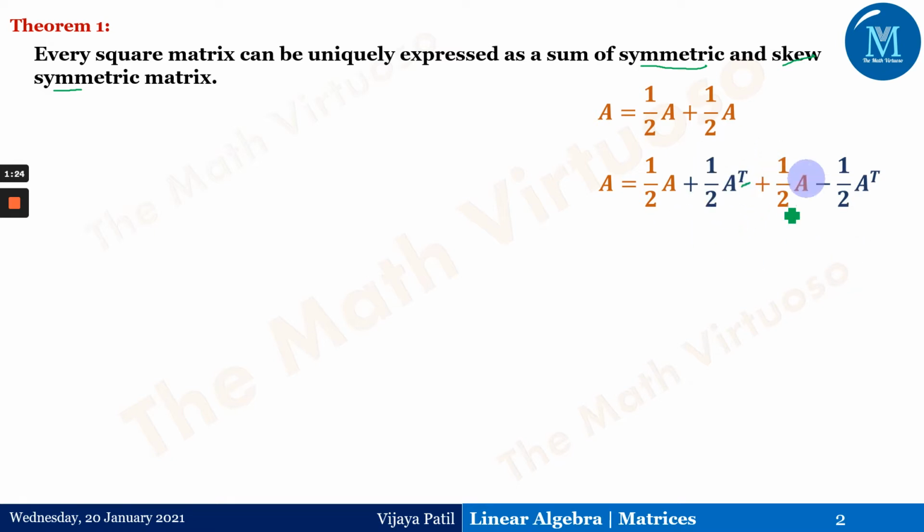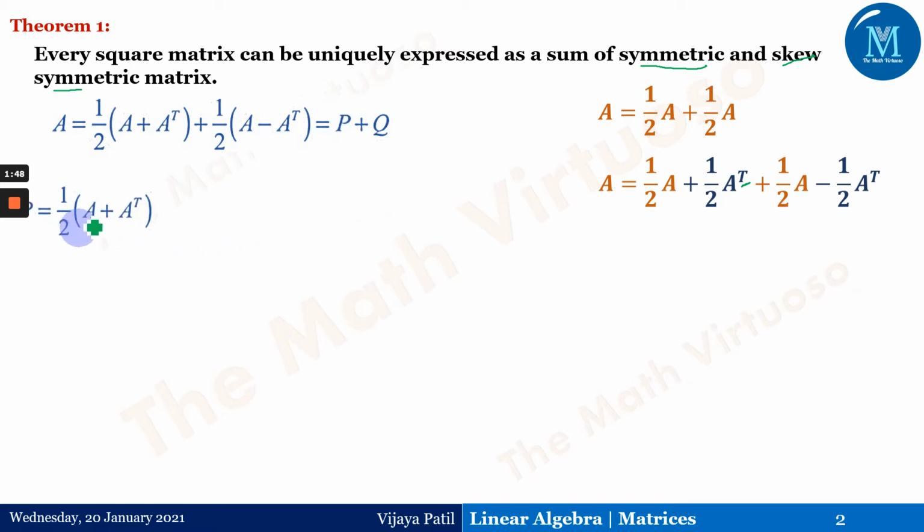So what we have done is, to 1 by 2 A plus 1 by 2 A, we have added half A transpose and minus half A transpose. We have taken it up and given it back. If we make the brackets, A can be expressed as 1 by 2 times (A plus A transpose) plus 1 by 2 times (A minus A transpose), and this is nothing but P plus Q. So P is 1 by 2 times A plus A transpose, and Q is 1 by 2 times A minus A transpose.